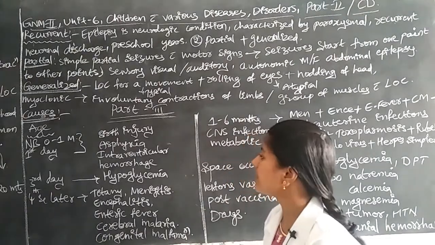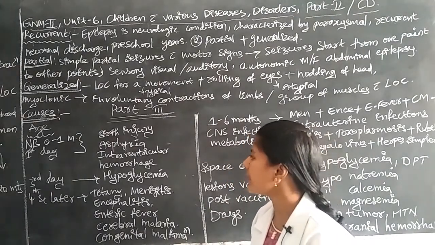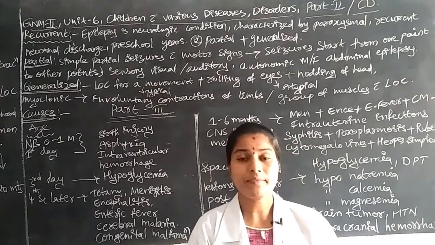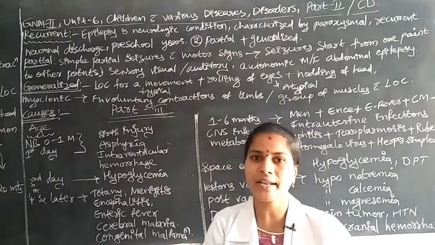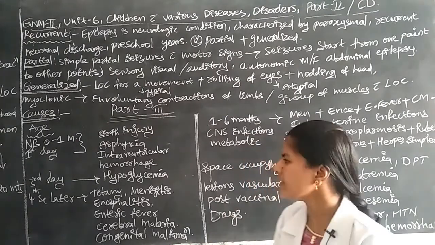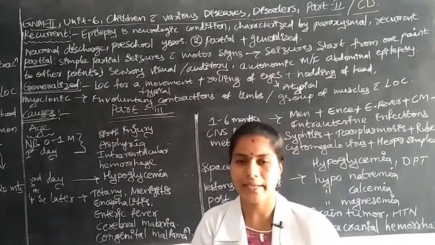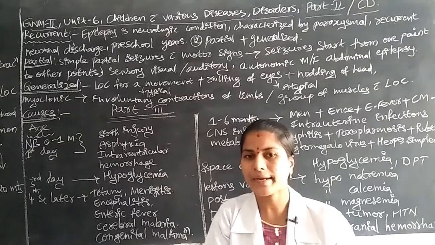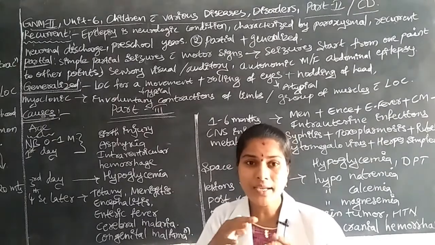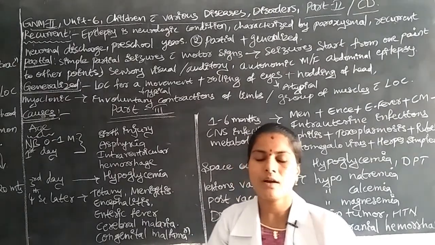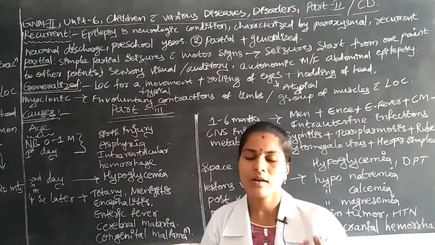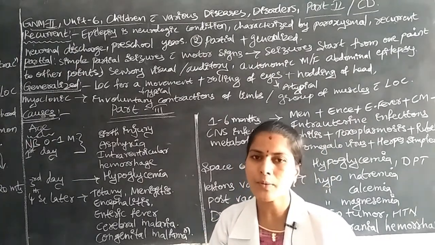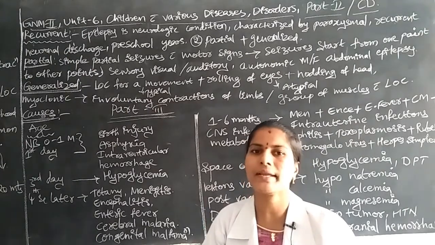Next reason is intraventricular hemorrhage. The ventricles are a structure in the brain, and here there is bleeding in the ventricles, that is, internal bleeding. Due to birth canal injuries, the passenger gets some injuries, and the newborn baby may have internal bleeding.